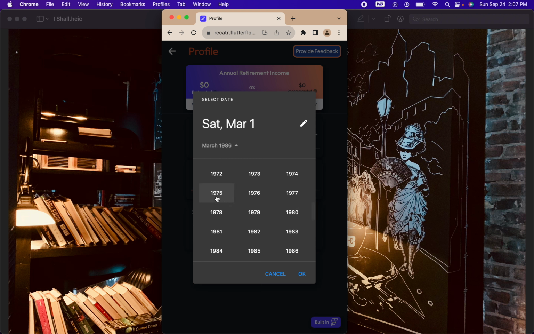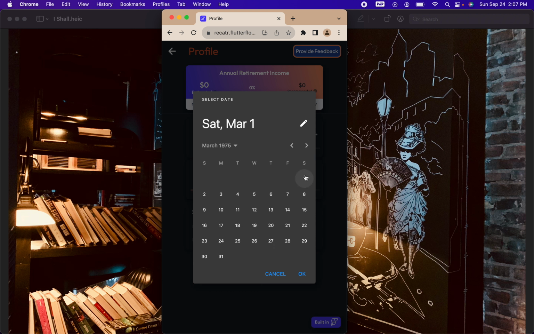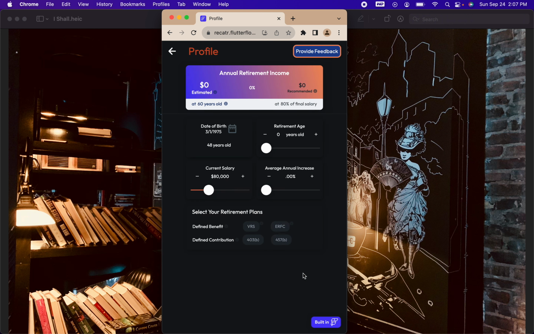Let's say that in our example here, this person was born in, I'm going to take 1975. Let's go ahead and say March 1st, 1975. Okay. And they want to retire at 60 years old. So there we go, 60 years old. Let's say they make $85,000.